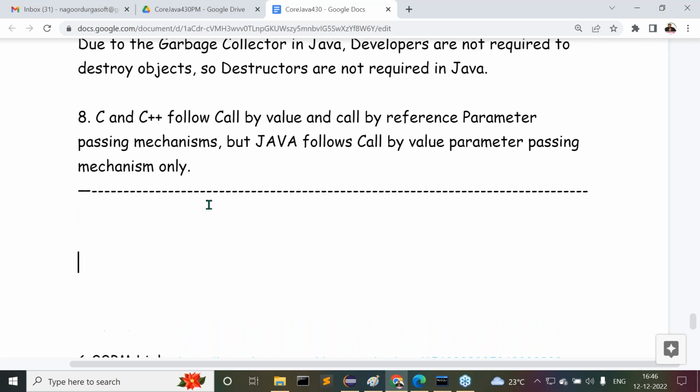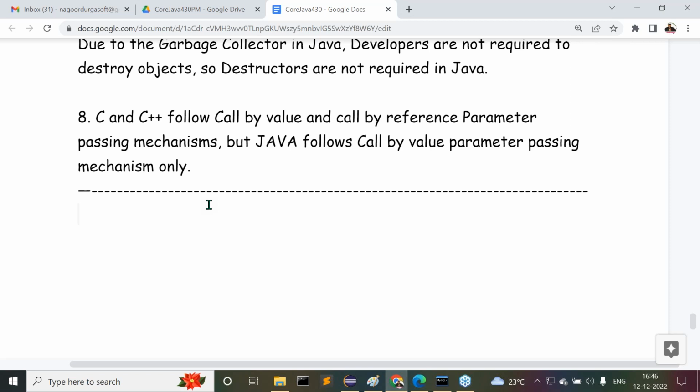Right, so before understanding whether C, C++ and Java follow call by value or call by reference parameter passing mechanisms, first of all, what is call by value and what is call by reference? What exactly is the meaning of call by value, and what is the meaning of call by reference? These things we have to understand.